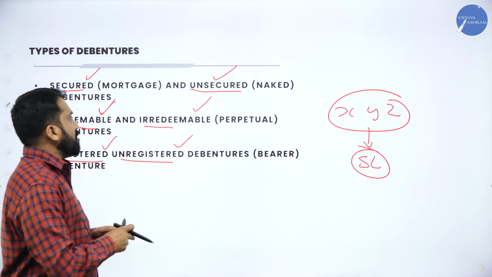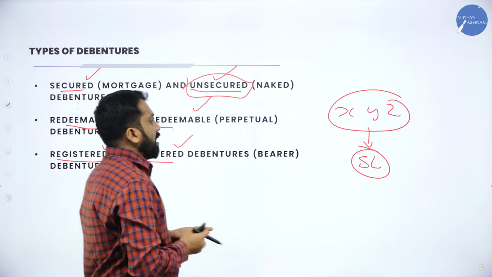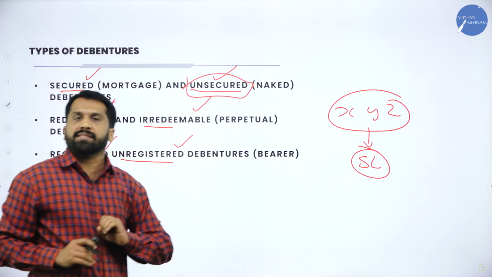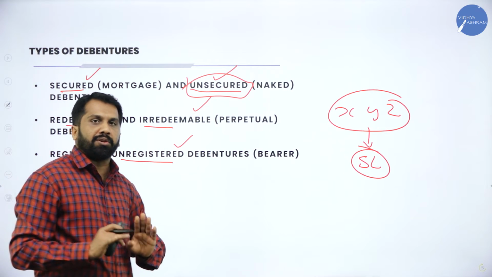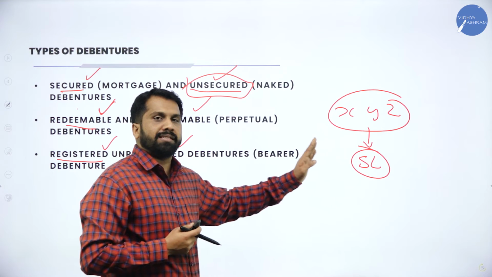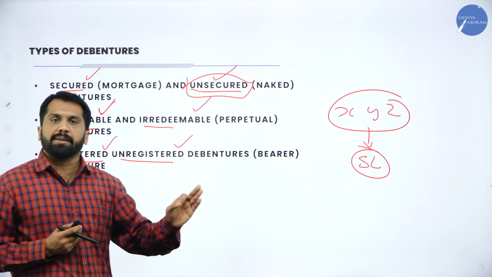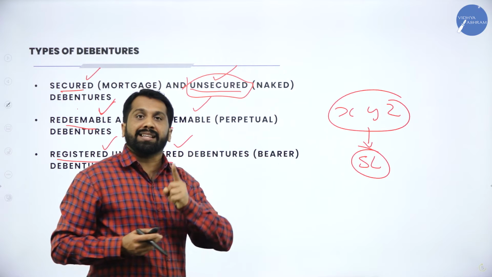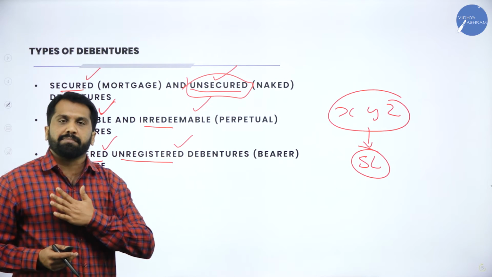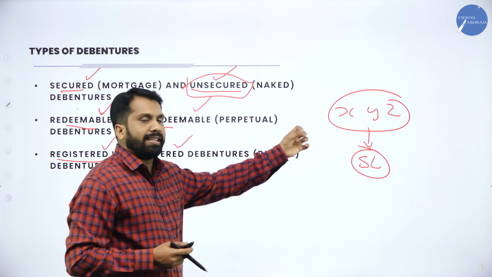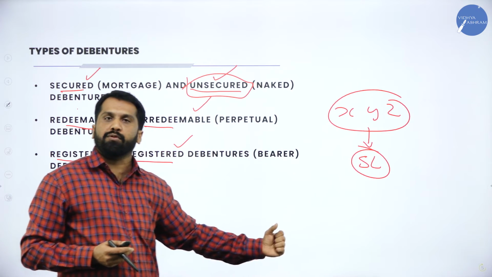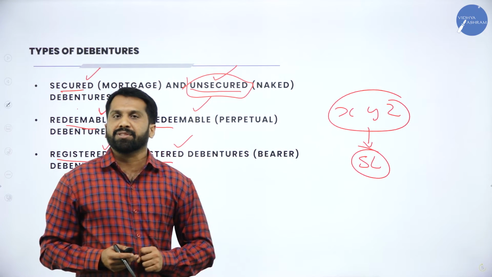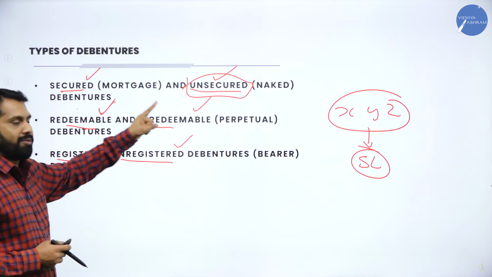Clear? Yes. What do you mean by unsecured debenture? I don't collect any documents from the company. I don't want any vehicle documents. I don't want any machinery documents. I trust that the company is stable, so it is running under profit. They pay me properly. Being a member of the public, an individual, without taking any documents, without taking any proof, by trusting them, I am giving 5 lakh. That is called unsecured debentures. Hope you understood what is secured, what is unsecured.